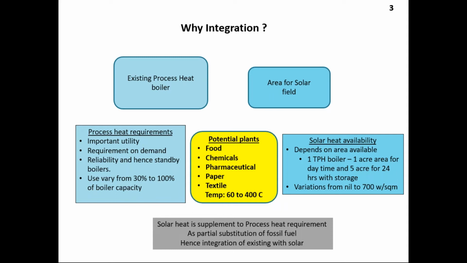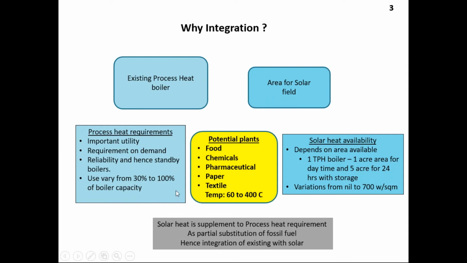If somebody says that I want to replace my existing plant with solar 100%, that will not be possible, because the area requirement for that capacity with solar will be quite high. And the second most important thing is, if I open the valve, the steam should be available to me. And this solar plant is climatic condition dependent, or solar radiation availability dependent. So if sometimes there is very low solar radiation, you won't get the required steam. So 100% replacement is not possible.